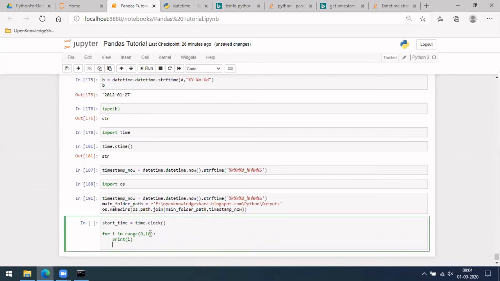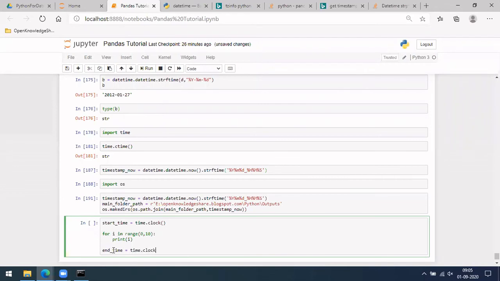You want to know after this code how much time it took to run. So now we should get the end time, again using time dot clock.